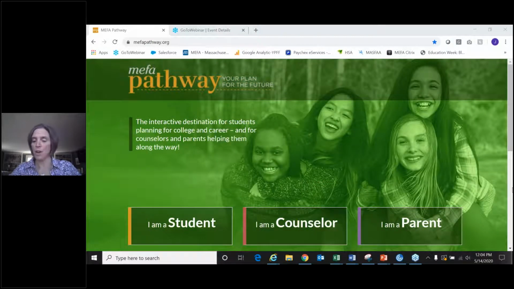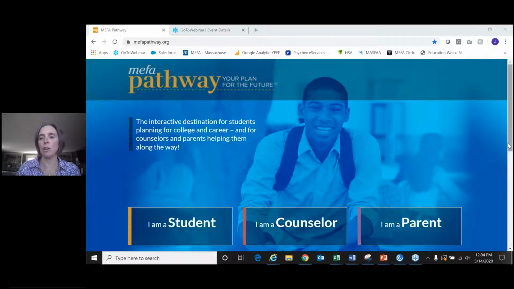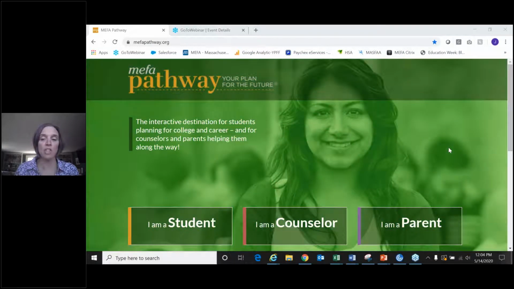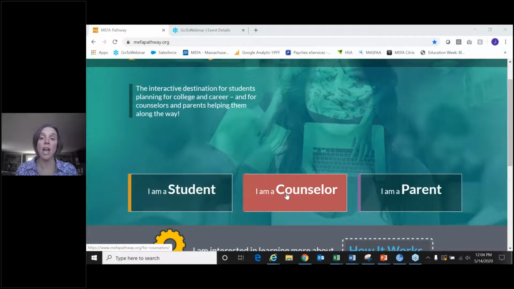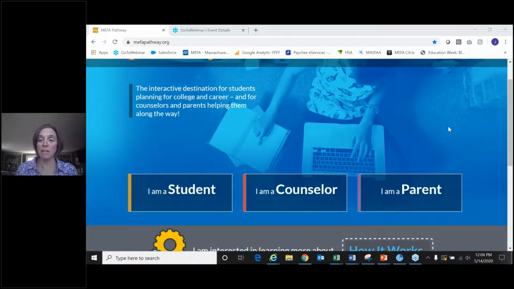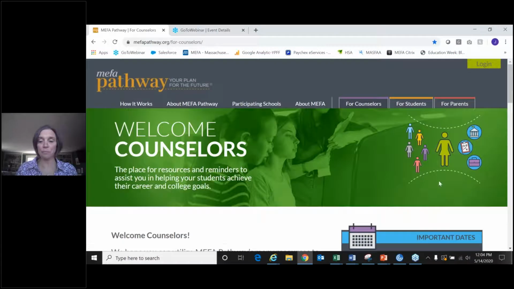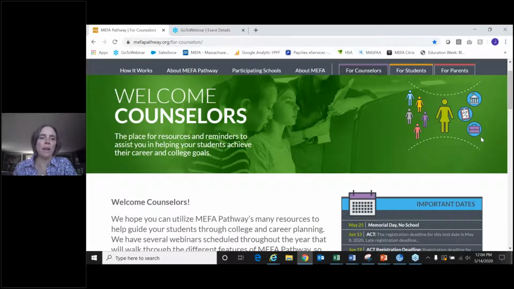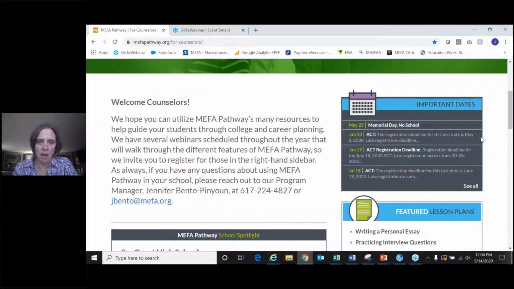Okay, so as you can see here, we have our main landing page, mefapathway.org. Whether you're a student or an educator or counselor, you would come to this main landing page. So I'm going to click I'm a counselor. And before you even log in to the website, this landing page here is a wealth of information.